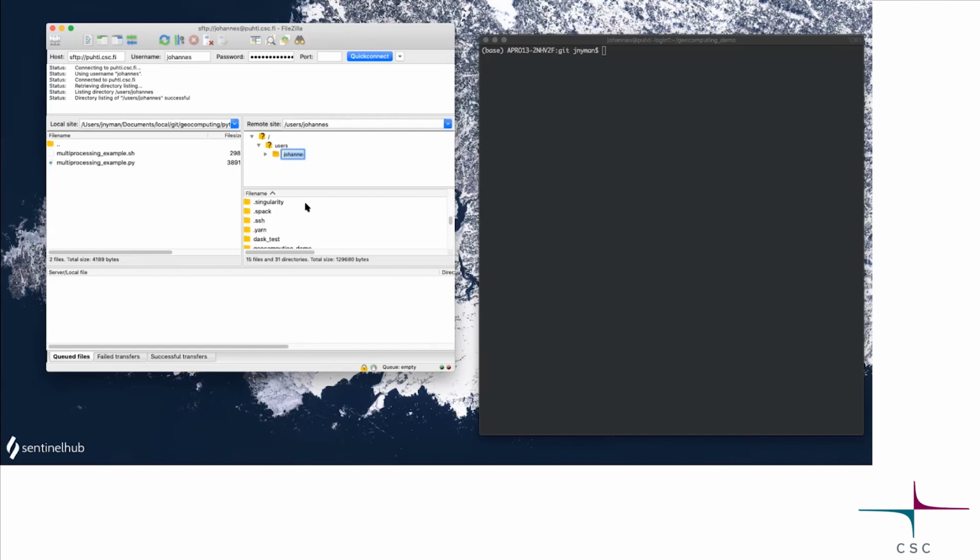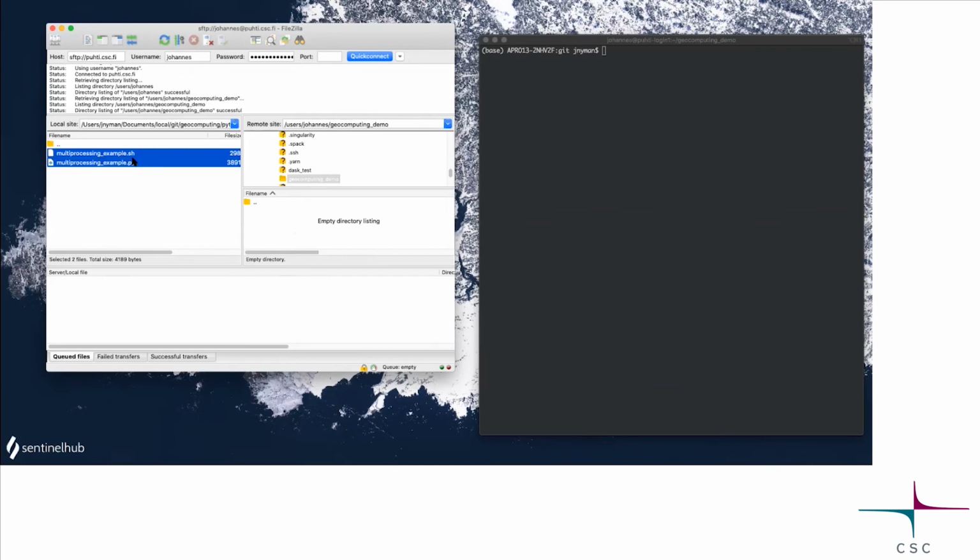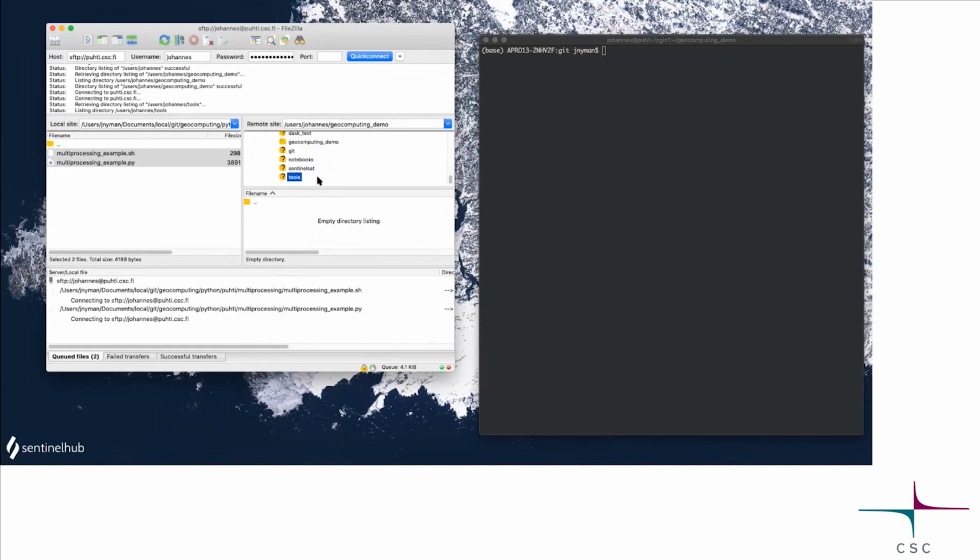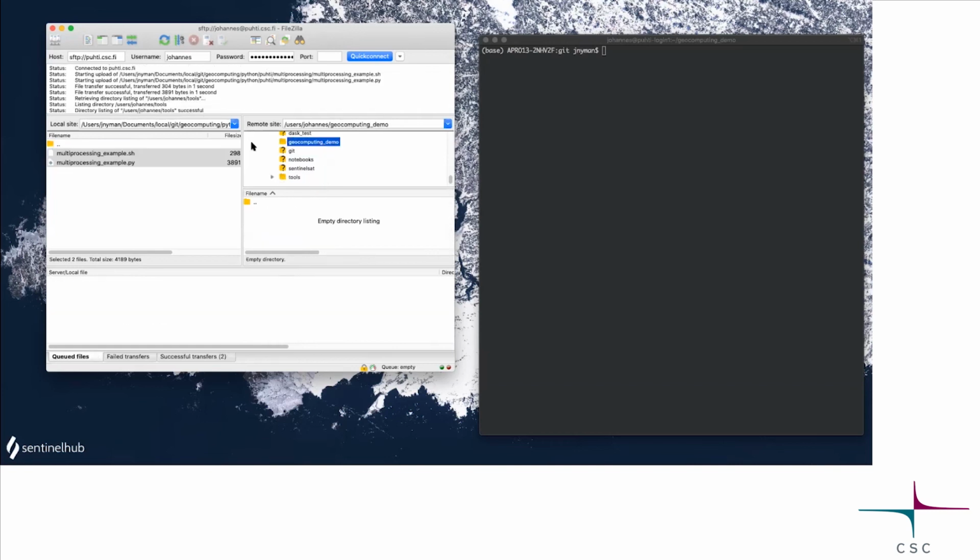I have here a geocomputing demo directory, which is empty. Excellent. I'll just drag and drop them, okay, to the wrong folder. Another try. Now they're in the geocomputing demo folder.